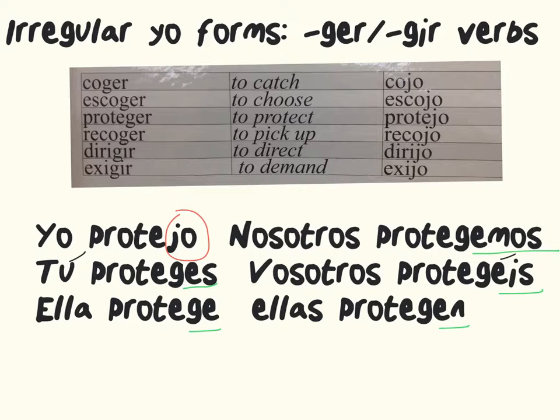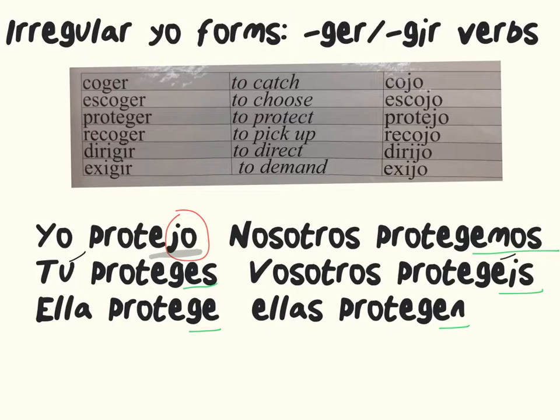And another type of irregular yo form verb are verbs that end with ger or gir, G-E-R or G-I-R. In the yo form, these verbs get a J-O at the end. So here's an example with the verb proteger, or to protect. So see, in the yo form, we got a J-O. But the other verbs all have the G there and conjugate just like any other ER verb.